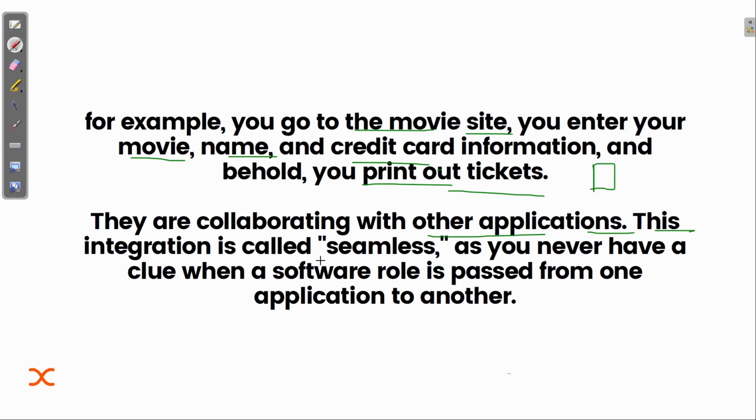This integration is called seamless, as you never have a clue when a software role is passed from one application to another. Here, as soon as you provide the credit card information, your bank account will be accessed and the payment will be taken from it. That's the role of this API, to connect two or more applications to make them interact with each other. They can access whatever data they want.